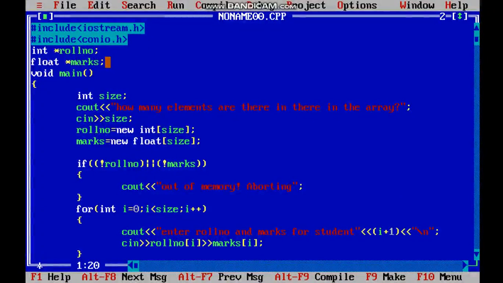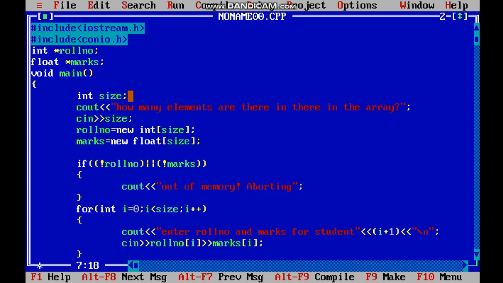This program is based on creating a program to store an array of roll numbers and marks for some students. So as many students as we give, that many roll numbers and marks we can enter. Here in the program I have added two header files, iostream and conio. Then in the global area I have declared two pointers, roll number and marks. The initialization of these is done later. Then starts the void main.